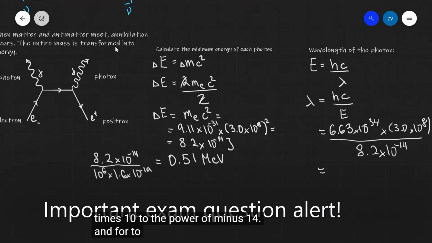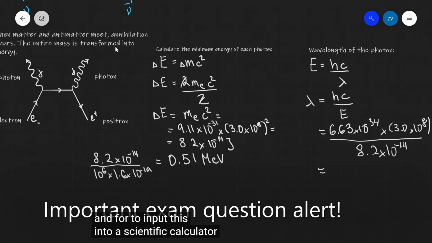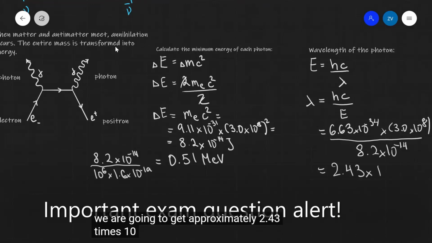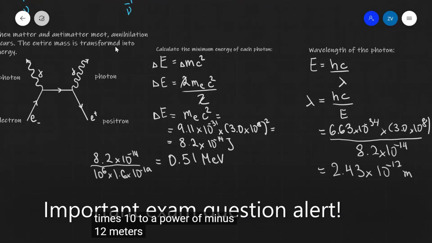And if we were to input this into a scientific calculator, we are going to get approximately 2.43 times 10 to the power of minus 12 meters.